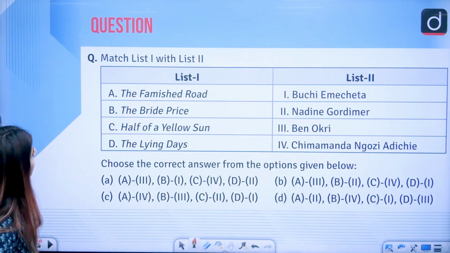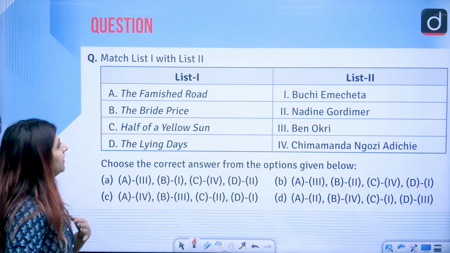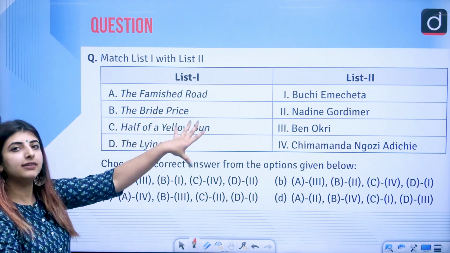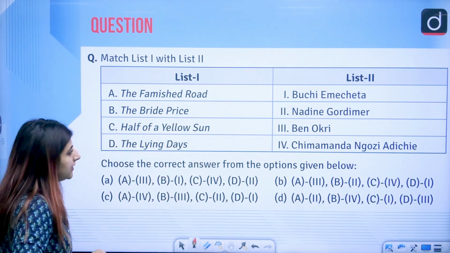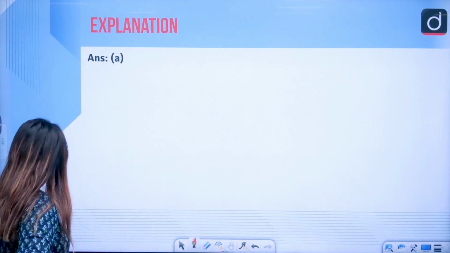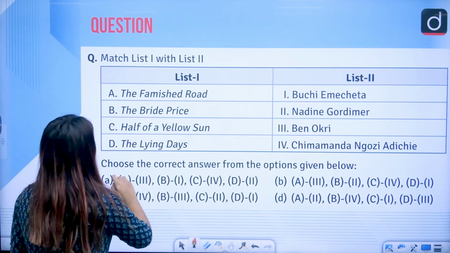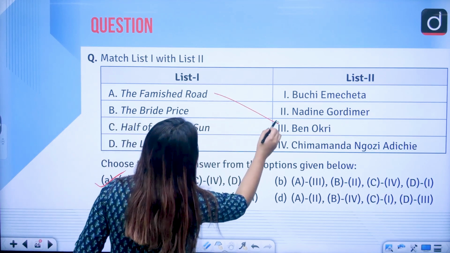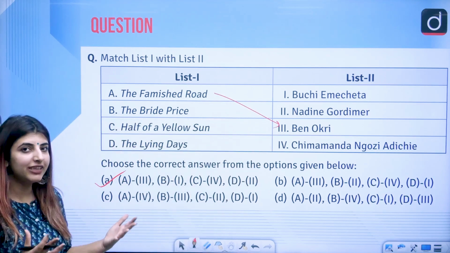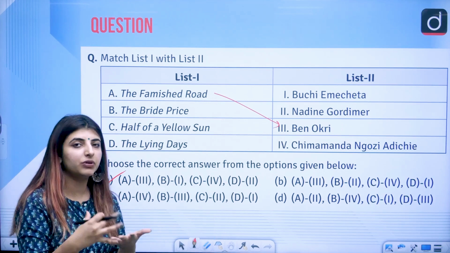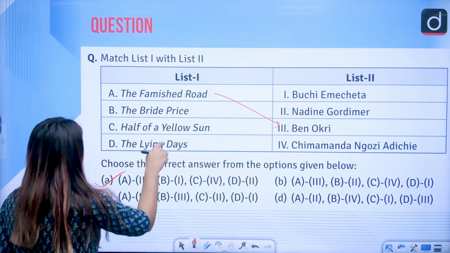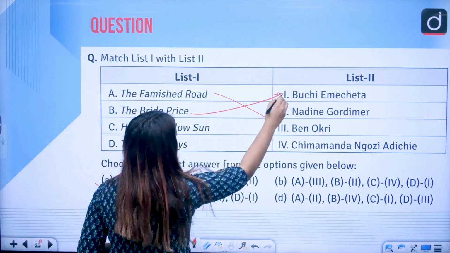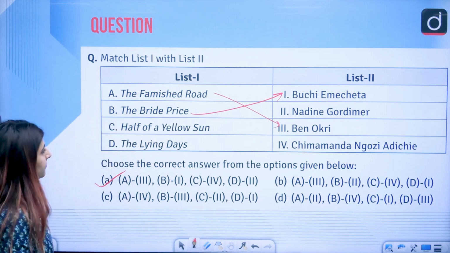Next is list 1 and list 2 again, books written by the writers. The answer to this question is option A. That is, The Famished Road is written by Ben Okri, correct, which deals with the theme of change. The Bride Price is written by Buchi Emecheta, correct.